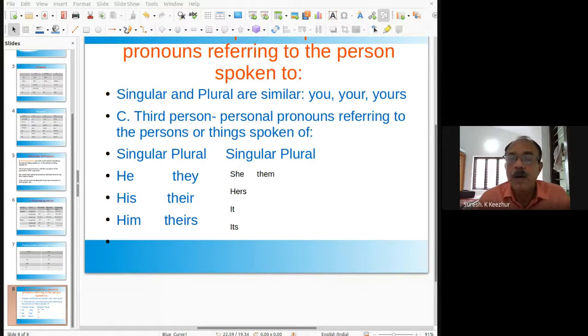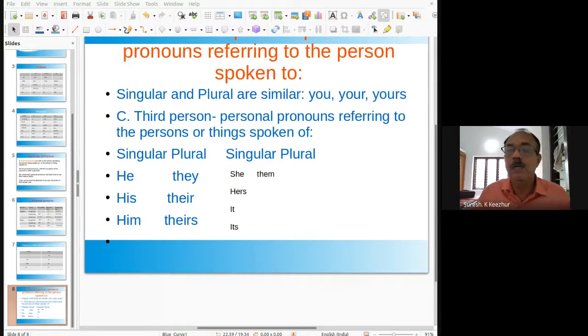Or "I want all the balloons," all means a mass, a quantity. In that case, that pronoun is used as singular.